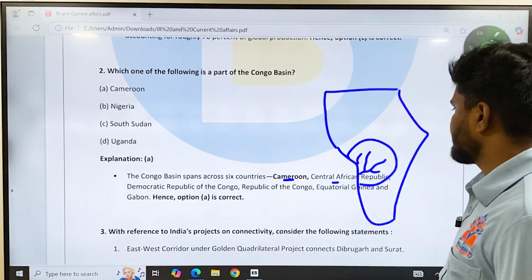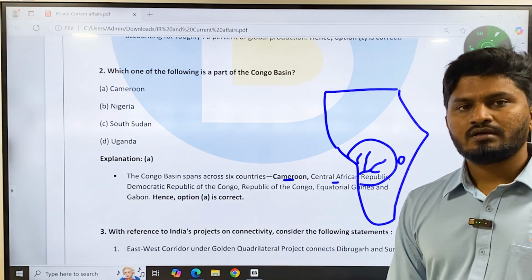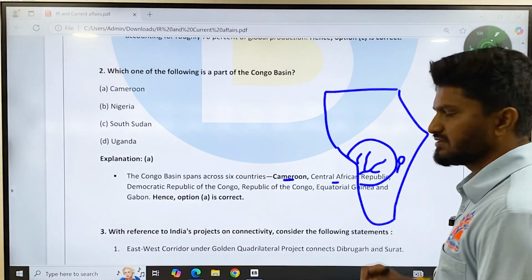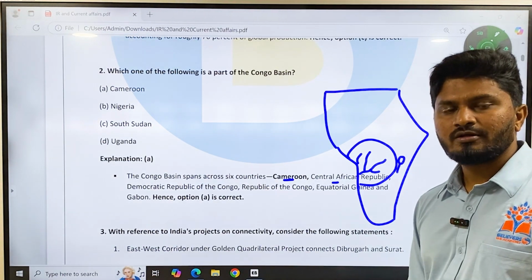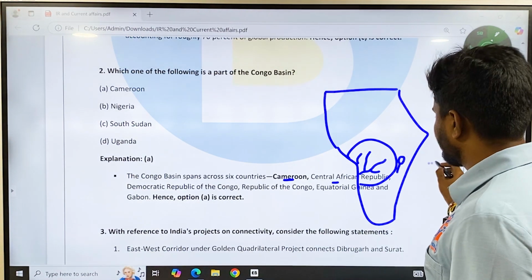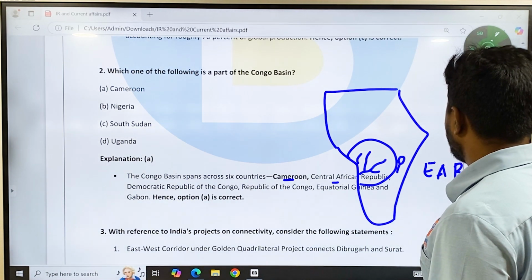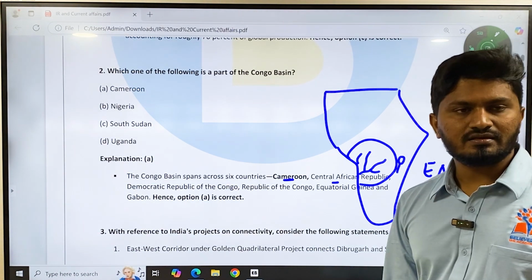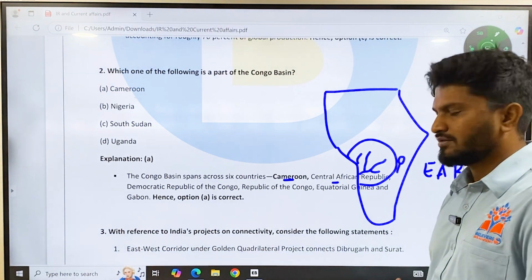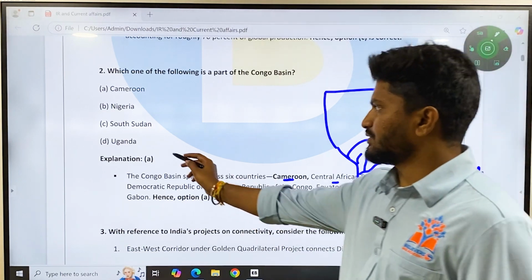Now we'll see the other countries. Uganda, if you have learned about Victoria Falls and Lake Victoria, you might have seen about Uganda. So Uganda comes in this place, and surrounding Uganda, Rwanda, they all come around the East African Rift Lakes. Rift Lakes in the sense like Tanganyika, Malawi, Victoria, all this comes under Rift Lakes. So this is in the eastern parts of Africa, so you could have eliminated this one.